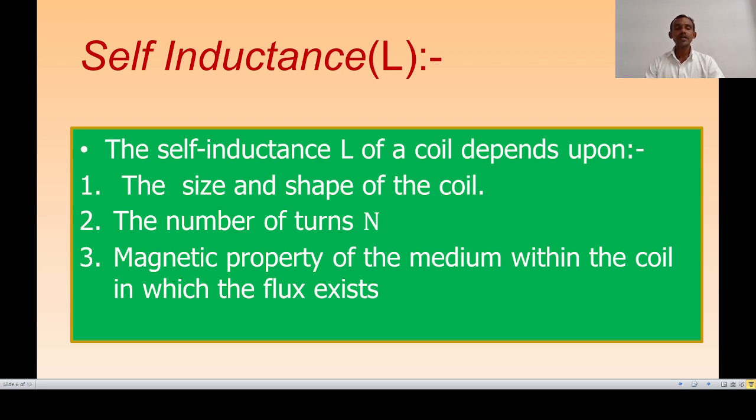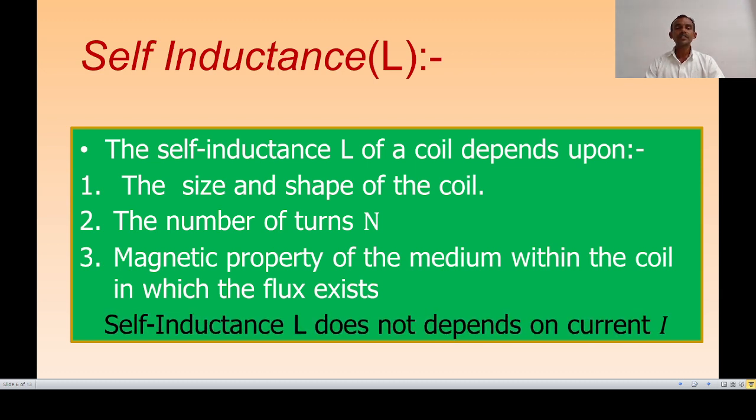Now, one important point here is that self-inductance L does not depend on the current flowing in the circuit, because if we change the current, the magnetic flux linked with the circuit also goes on changing, and the ratio of magnetic flux phi to the current I flowing in the circuit is constant. That is, L does not depend upon the current flowing in it.